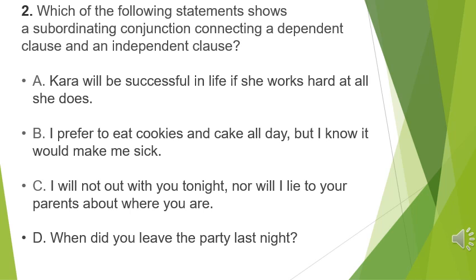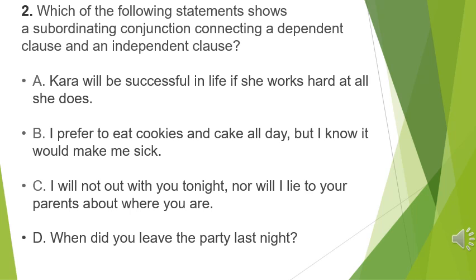You see here, if is the subordinator. If she works hard at all she does is a subordinate clause of condition, and the independent clause is Kara will be successful in life, and this is called a complex sentence. That's why it is true.